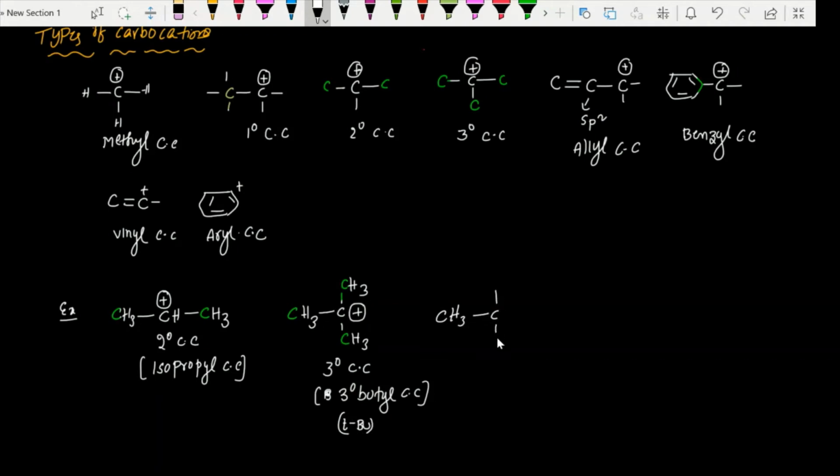Let us see here CH3, CH3, CH2 plus. If you observe this, this is the carbon having positive charge. It is connected with only one carbon, so we call this a primary carbocation.